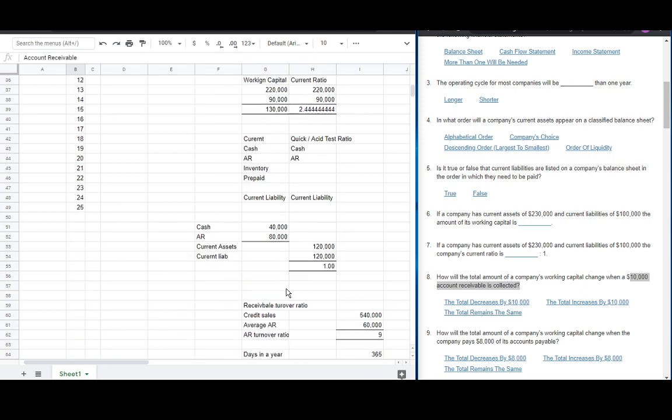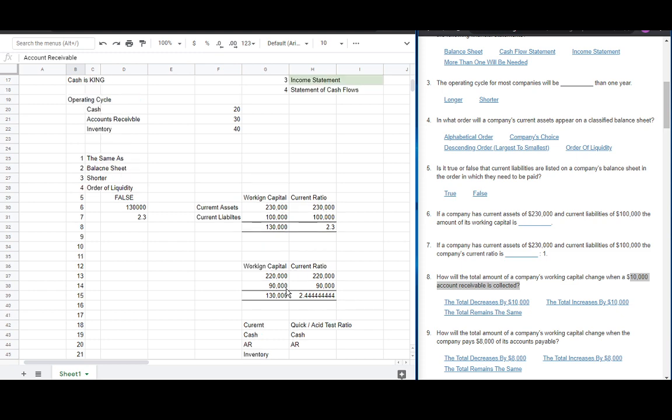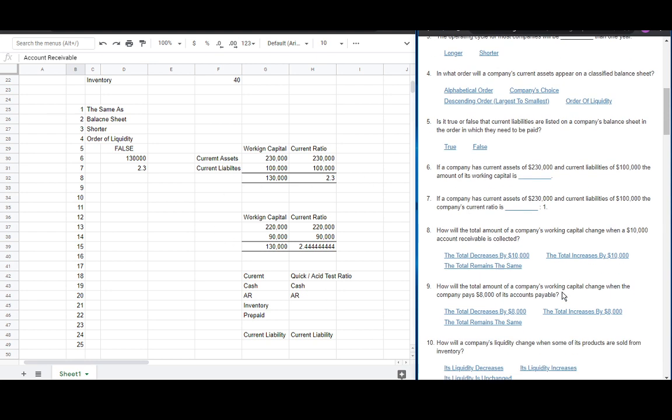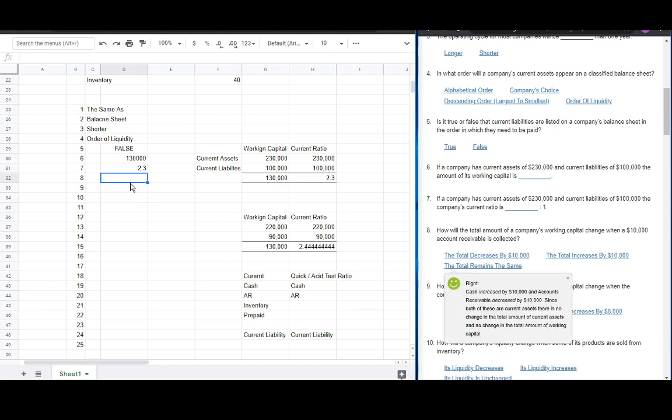So the total amount would remain the same.